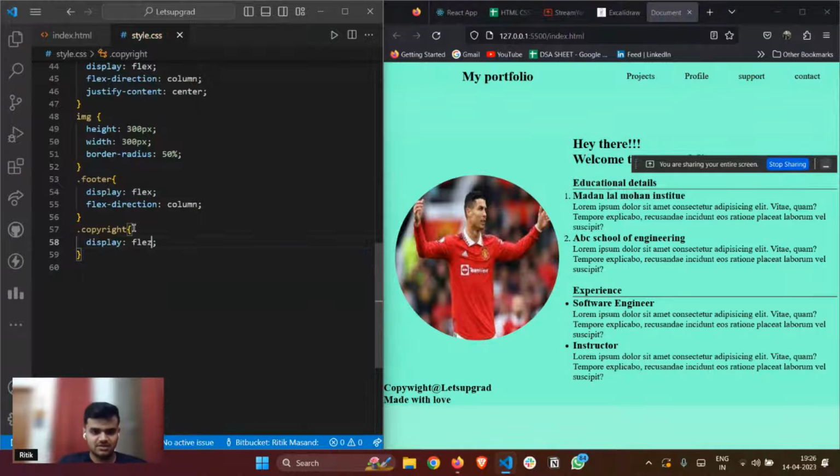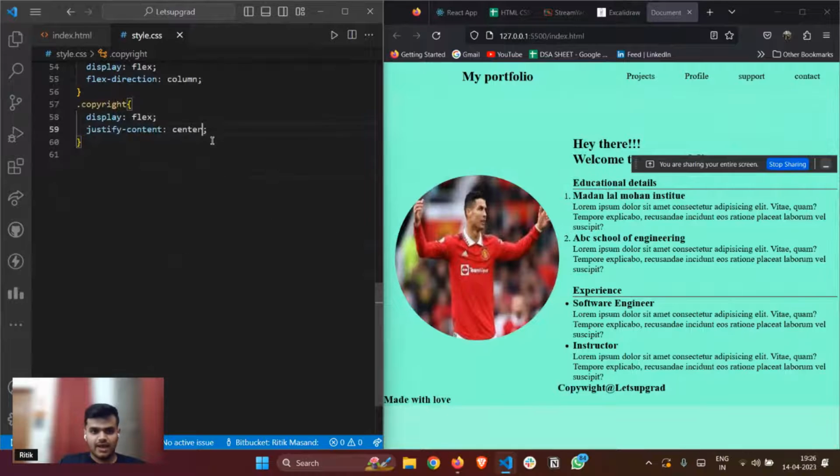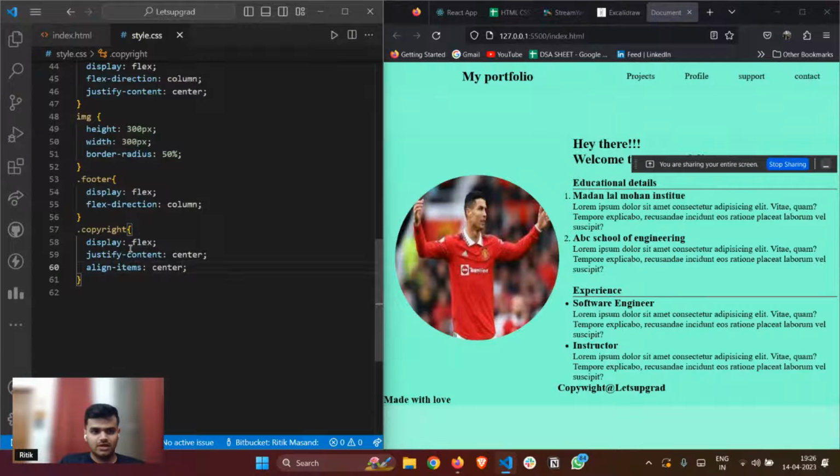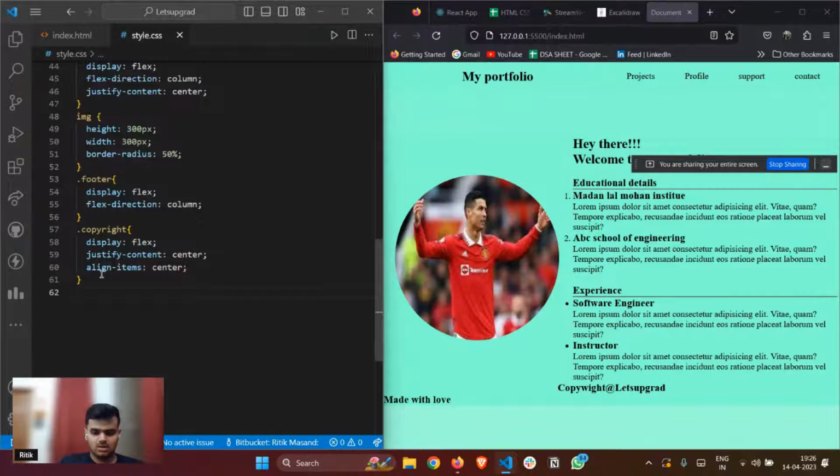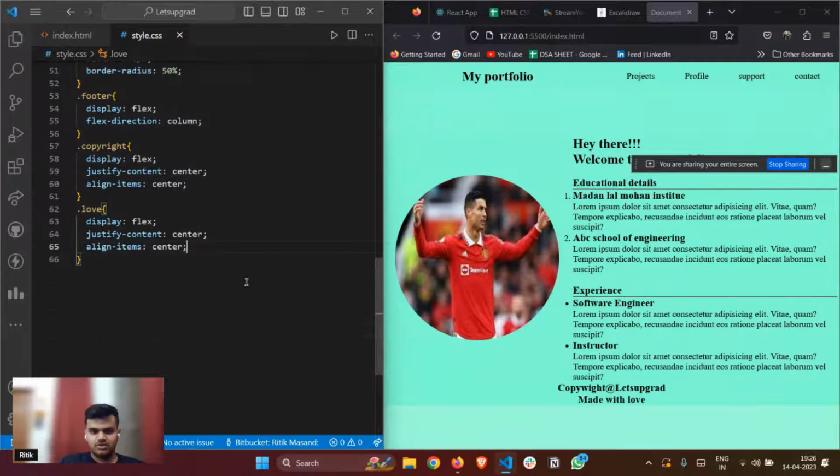So in order to do that, I have to make it display flex, and justify content center, and I'll give align items to center here as well. Got it? And this dot love also. So this one, dot love. I'll also give all the same things, display and this, right? This is happy for now.